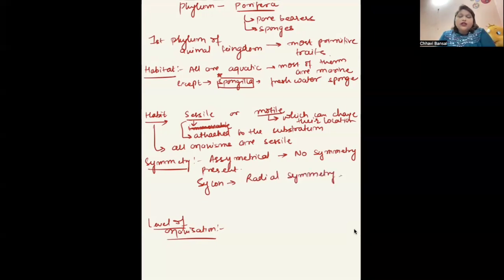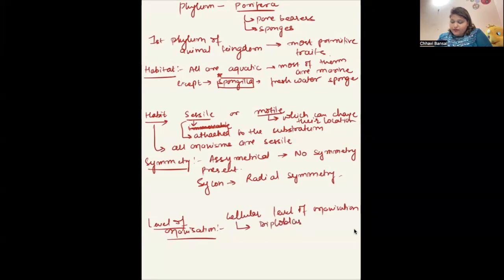Okay. Now, what is the level of organization in Porifera? They have cellular level of organization. If there is a cellular level of organization, we cannot actually classify it as diploblastic or triploblastic. But if still it comes, they are diploblastic organisms and they are acoelomate. Coelom only develops in a triploblastic organism. So they cannot be classified even as a diploblastic organism. But still, if we have to classify, they are diploblastic and acoelomate. Okay. Is it clear so far?